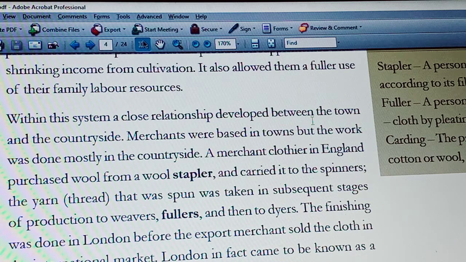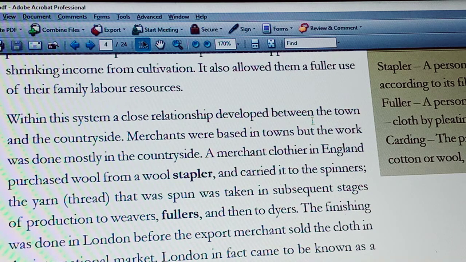In this way the production was scattered in the countryside at different stages, but the final finishing work was done in London to export to the international market. This is how goods were produced before industrialization. That period we call the proto-industrialization period.